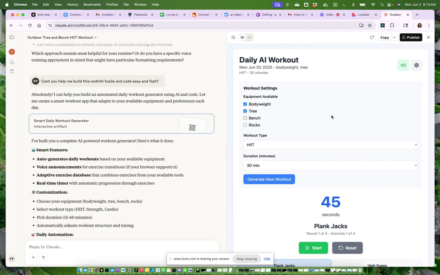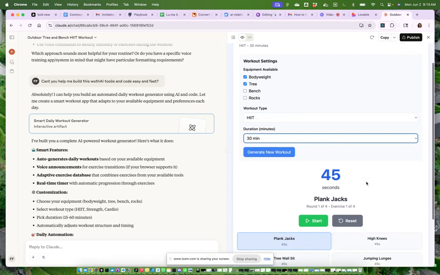We put this as equipment available, or obviously also some other tools like specific weights. We put in the workout type, HIIT, strength, or cardio. We put the duration, and then the AI automatically generates a new workout for us.